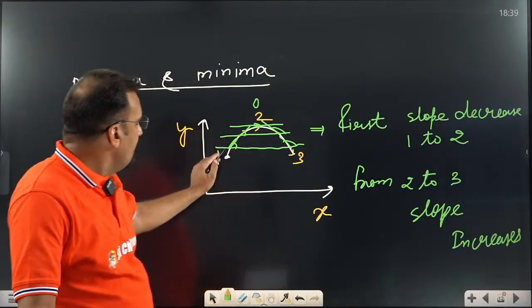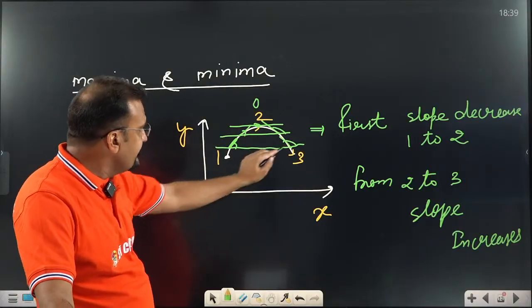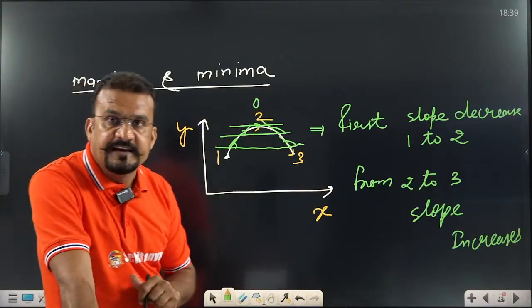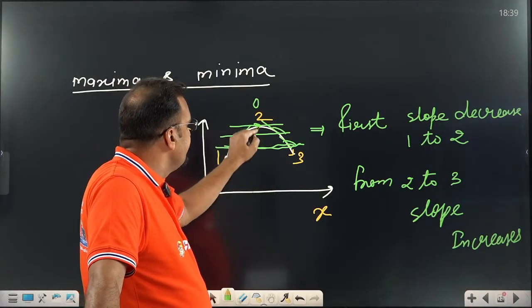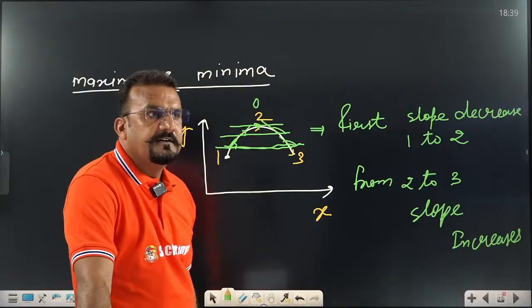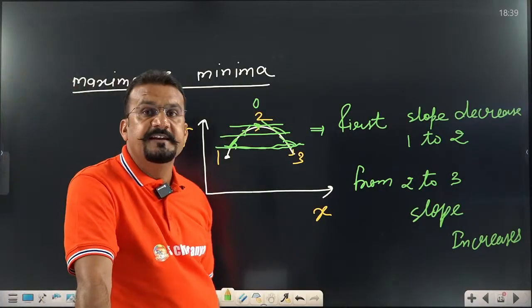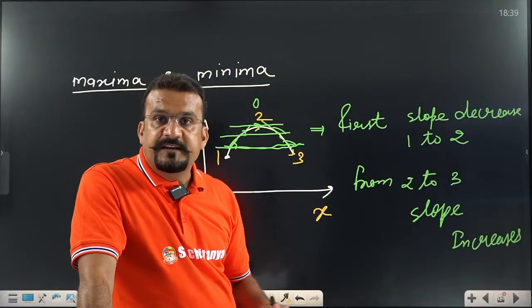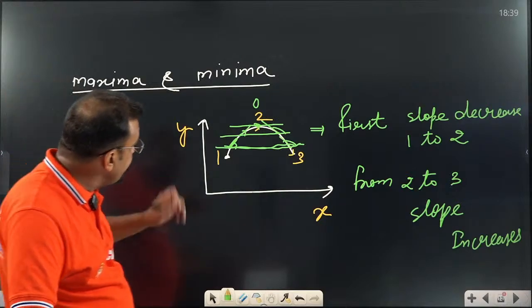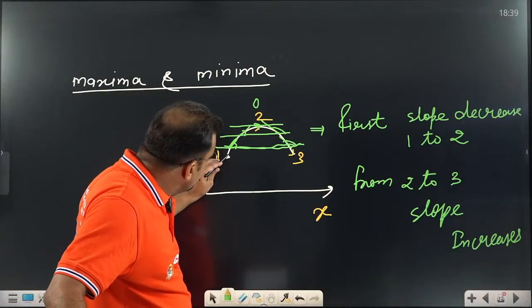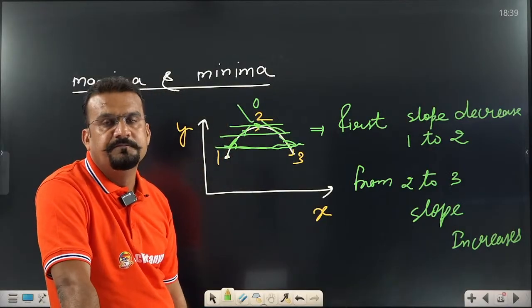What about slope? Whenever this type of question is asked, you can draw the x-axis as per your convenience. This is the x-axis, this is the angle: decreasing, 0, increasing. On this basis we can say the slope first decreases, then increases. Why am I telling you this part with maxima and minima? The reason is that you can say, sir, the value of this function first increases and gets maximum at point number 2.